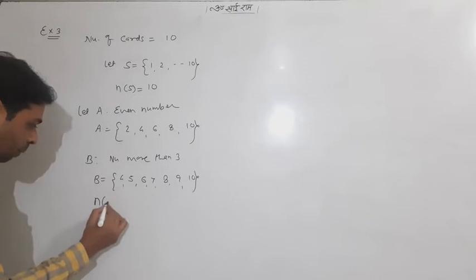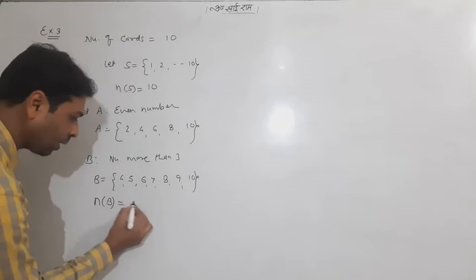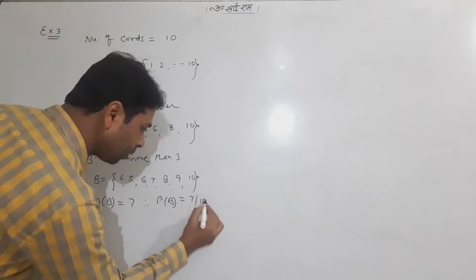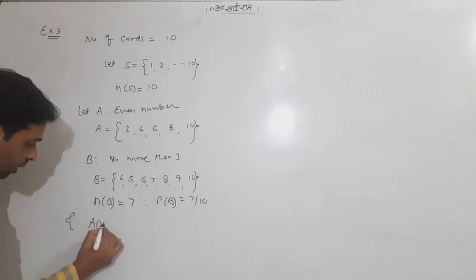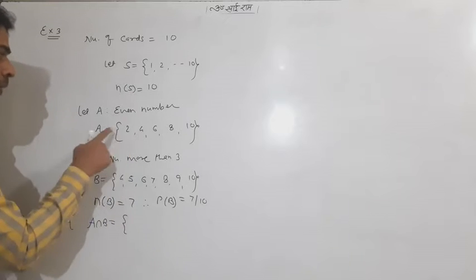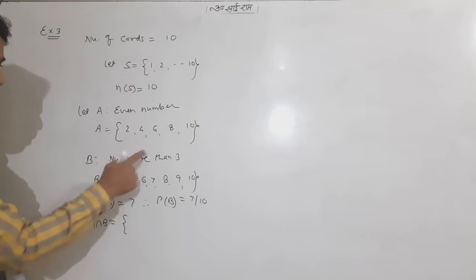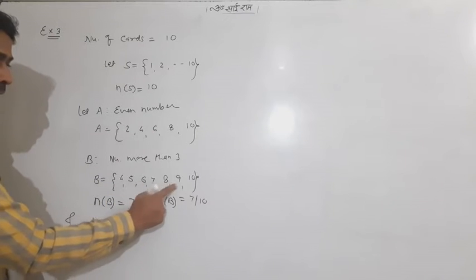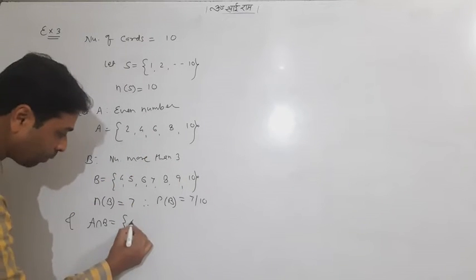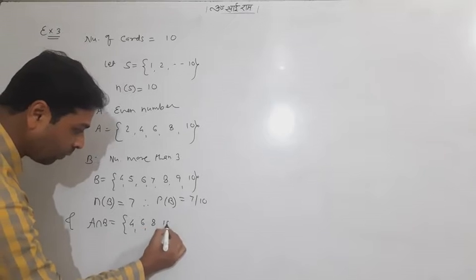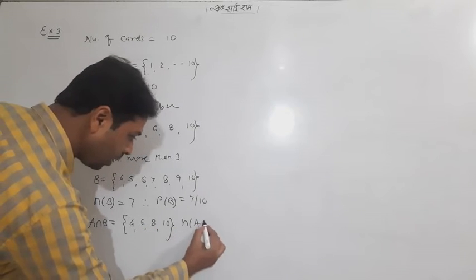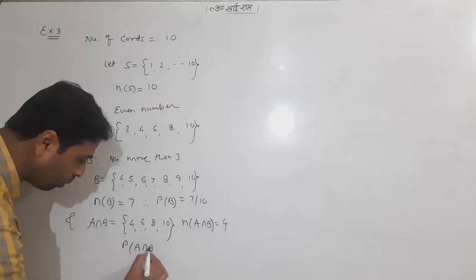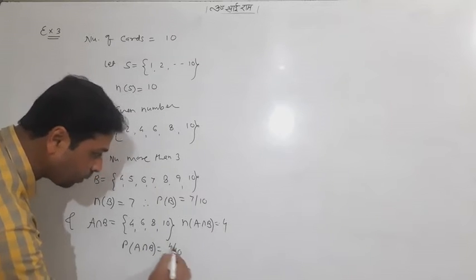And I'll go further. N of B will be 7, and probability of B will be 7 by 10. Also A intersection B: can you catch? 4, 6, 8, 10. 4 elements there. A intersection B will be 4. So probability of A intersection B will be 4 by 10.